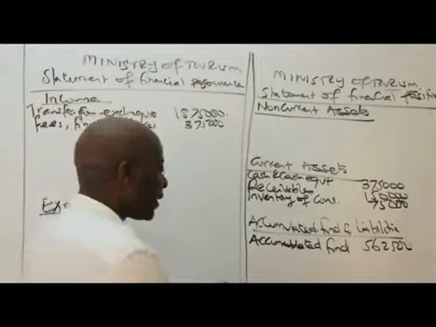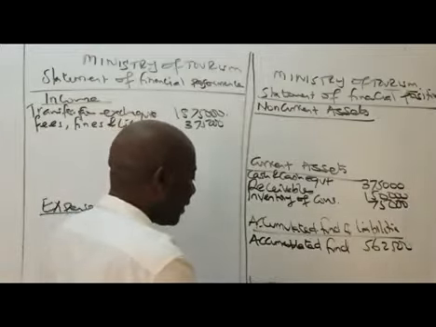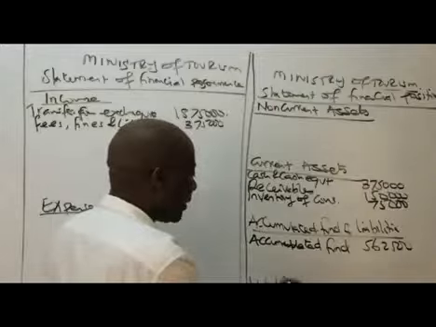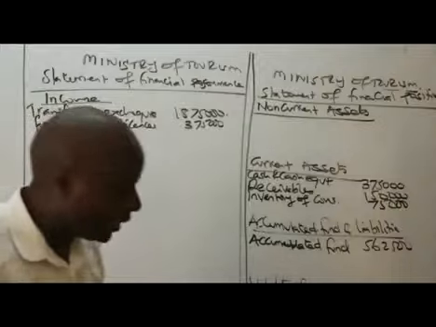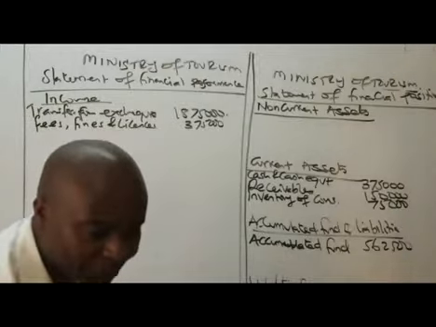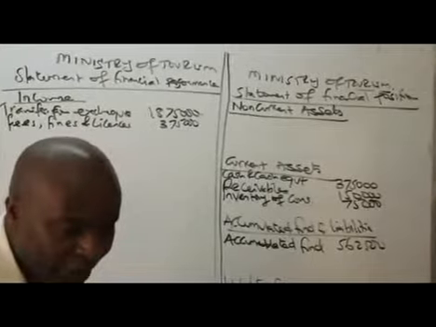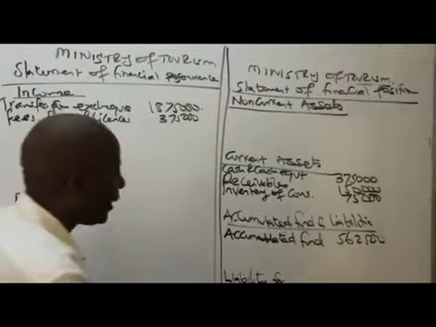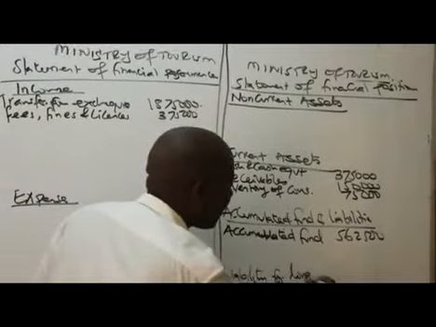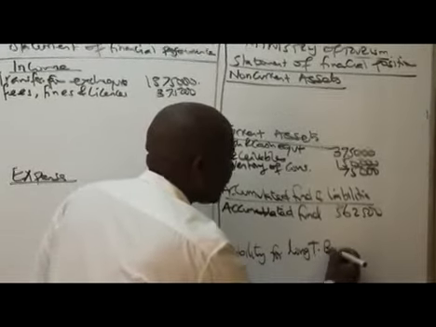So we start with the first liability there, which is liability for long-term benefits.